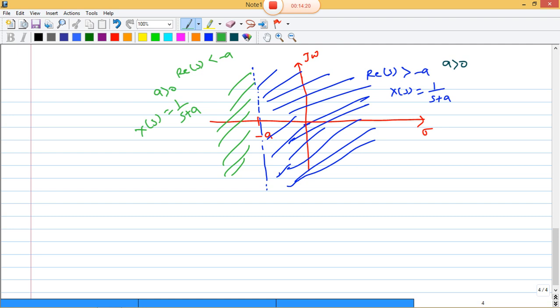Now, pole zero form. Suppose in any X of s a pole zero form is there.